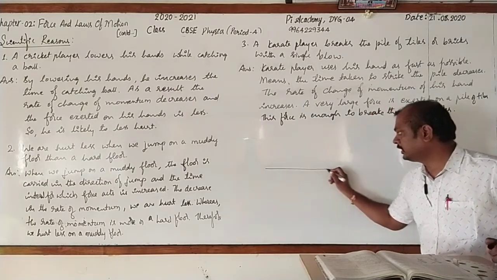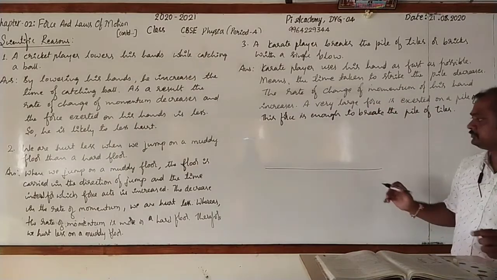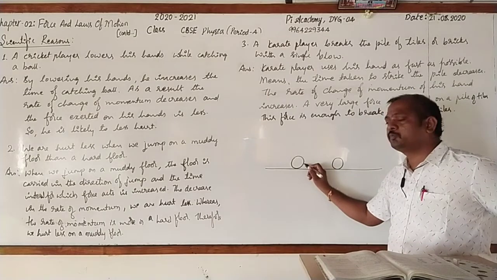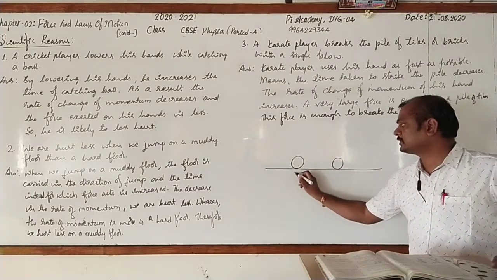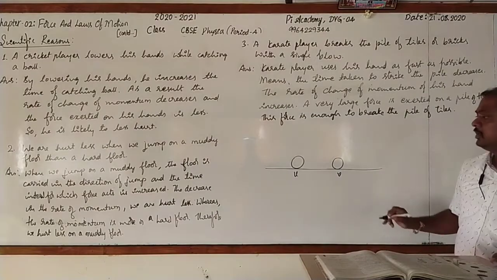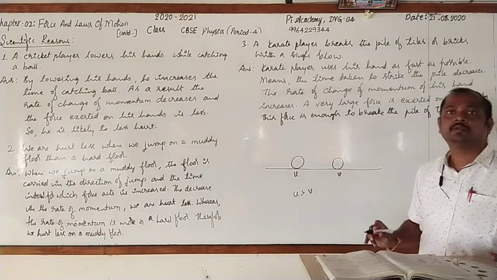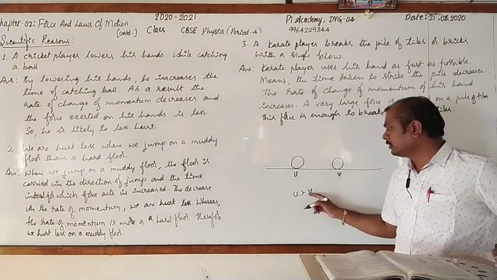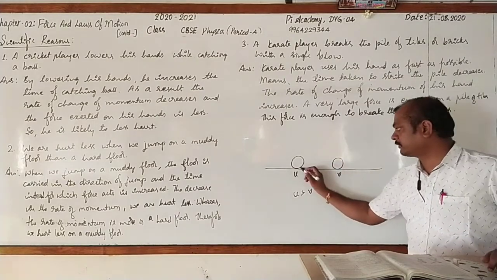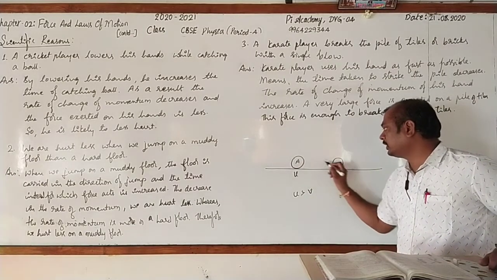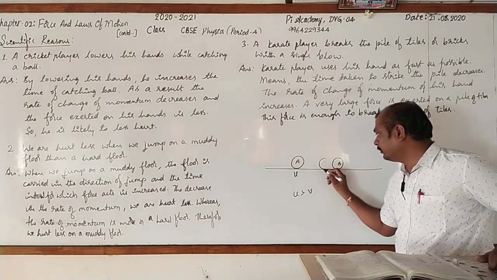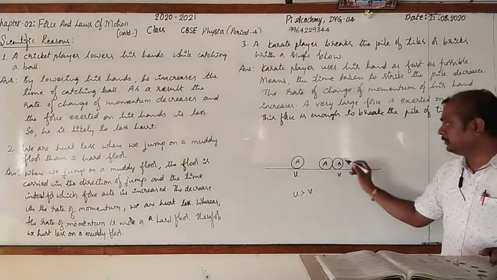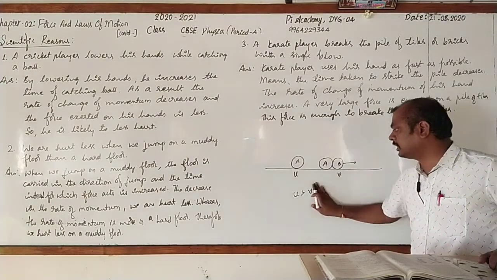Look, here is a straight path. There are two objects and both are moving with some speed. Call them u and v. Assume that u is greater than v. Both are moving on the same path in the same direction. If u moves faster than v, what happens? After some time, you may call them A and B, A will collide with B, right? That means A will exert a force on B.